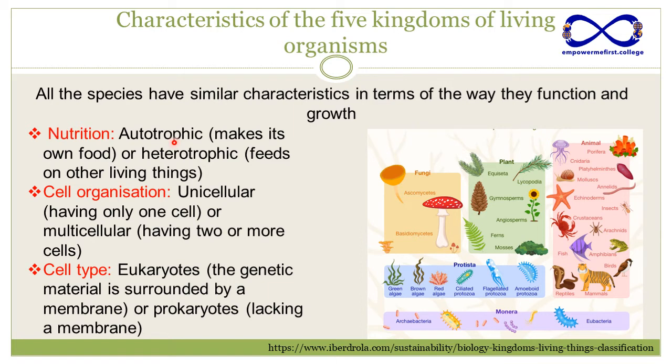Nutrition can be divided in autotrophic organisms, which make their own food, or heterotrophic, which feed on other living cells. A classical example of autotrophic living organisms are the plants, because via photosynthesis they are able to make their own food. Another example, of heterotrophic, are human beings or the animals themselves. We cannot provide our food by ourselves, but we need, for example, to eat.